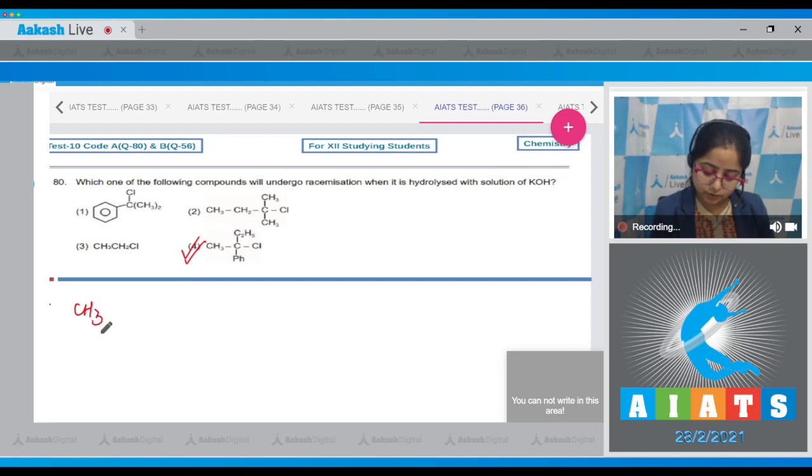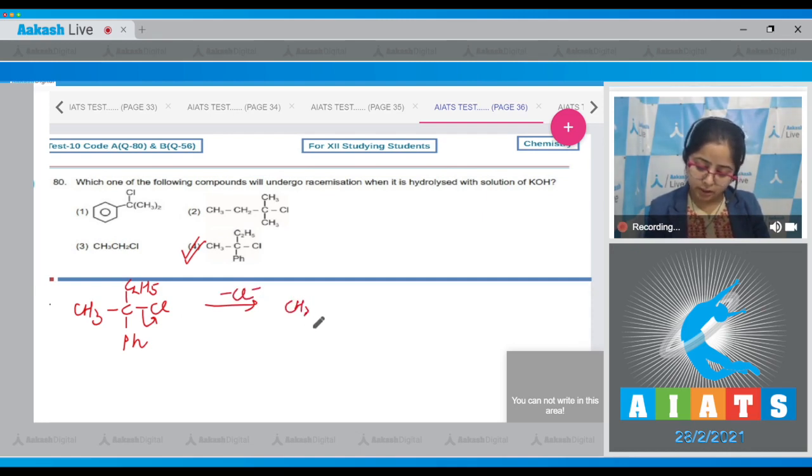Let's start the reaction. This on reaction with, so first the Cl minus will be eliminated and a carbocation will be formed. Now when OH minus attacks, racemization will take place.